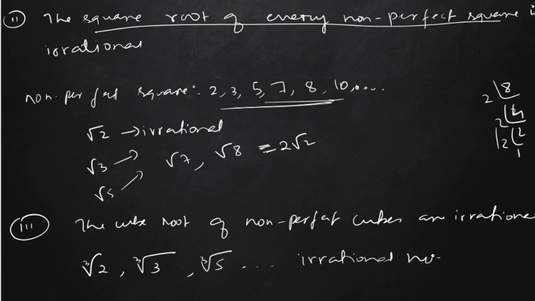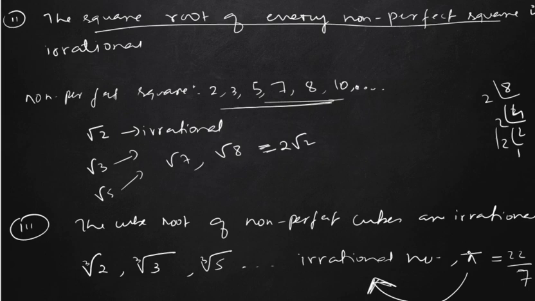Irrational numbers. Okay, you have to remember that pi is a number which is irrational. While pi can be written as 22/7, in the form of p by q, pi is treated as irrational. You have to remember this exception, pi.